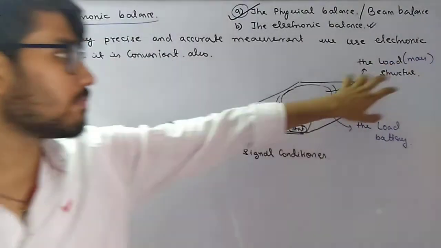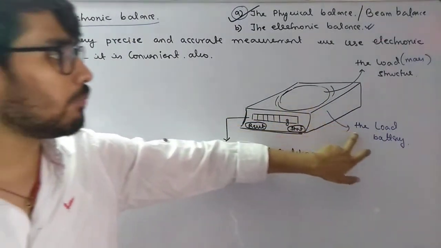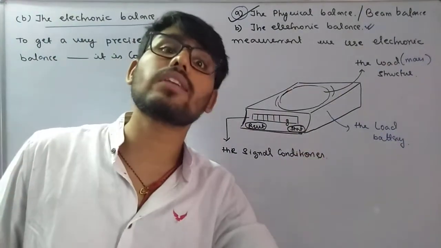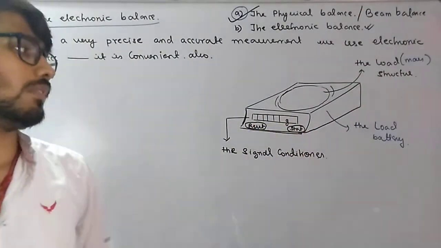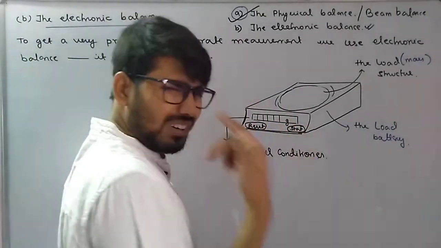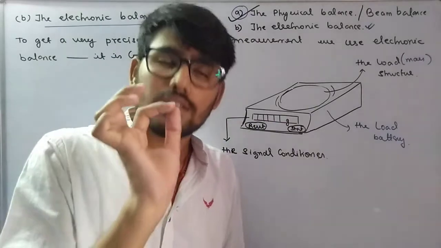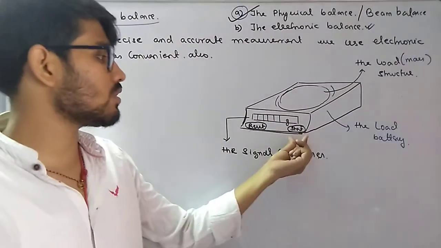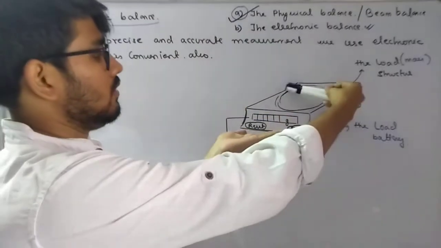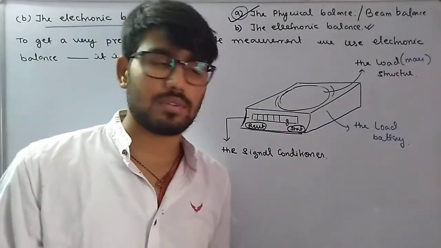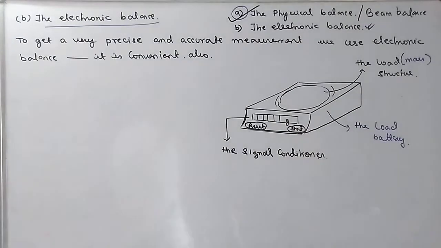The mass which is placed on the load structure is converted into an electrical signal with the help of the load cell, and it is shown on the display. Over here you have the start button and reset button, do whatever you want. Other functions are also there, but for simplicity I just showed start and reset. Once you start, it measures the mass, 20 grams. Then you reset it and continue. Fine, this is the way it works.